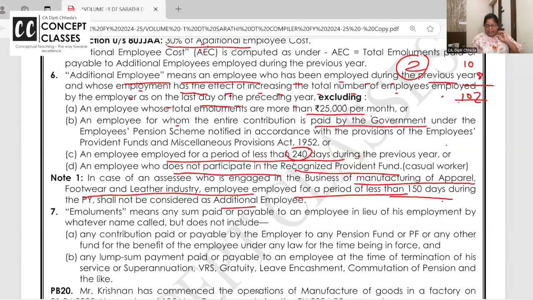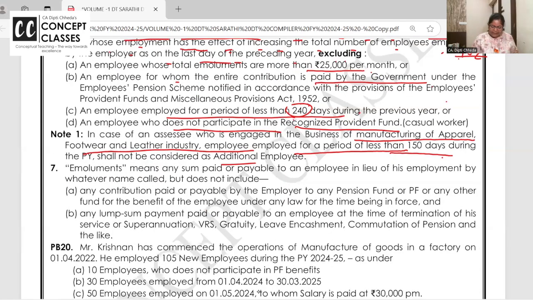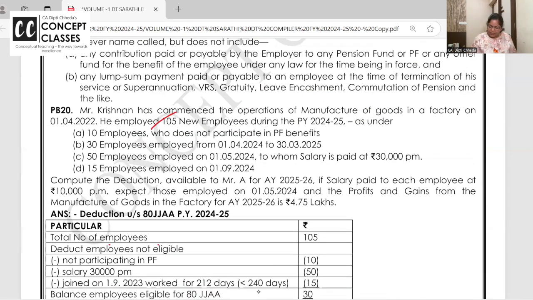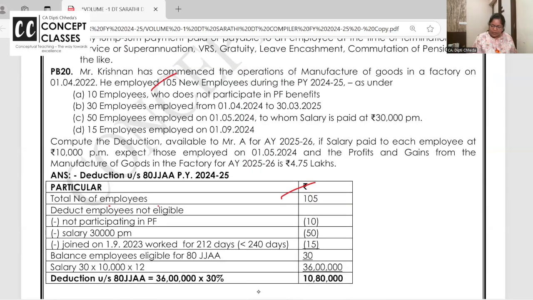Okay, let me show you. See, the total number of employees we have hired, this is the exact question which has come in the exam, is 105. But out of them, 10 workers are not participating in PF, not eligible. 30 have worked for the full year, obviously eligible. 50 who are getting salary above 25,000, not eligible.